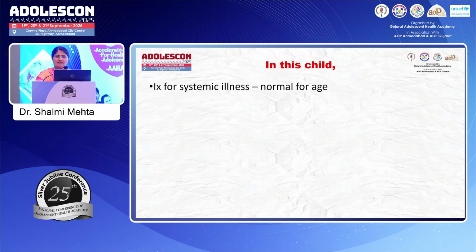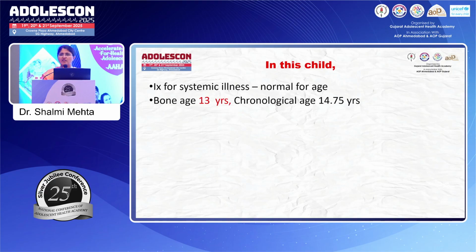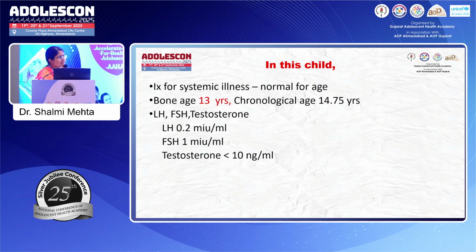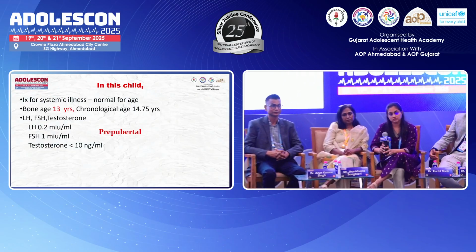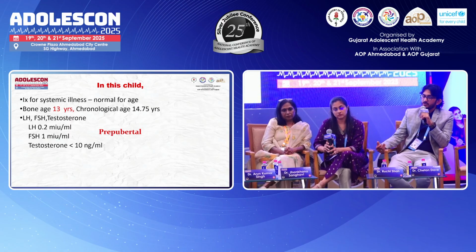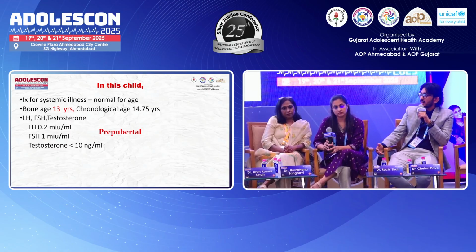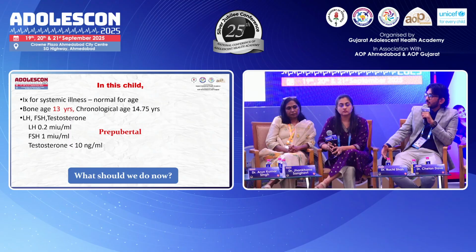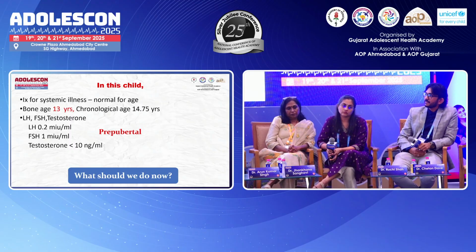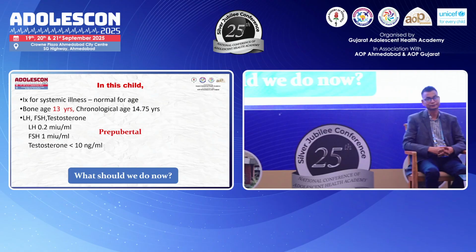So here we went for the same investigations, and the systemic illness work-up is absolutely normal. We found that the bone age is delayed, and these are the levels of LH, FSH and testosterone. Dr. Chetan, any comments on what these levels look like? Yes. LH, FSH and testosterone levels are pre-pubertal, because any LH more than 0.3 is suggestive of onset of puberty, and LH is the most sensitive marker for pubertal onset. Correct. So definitely this is short stature in a pre-pubertal child.